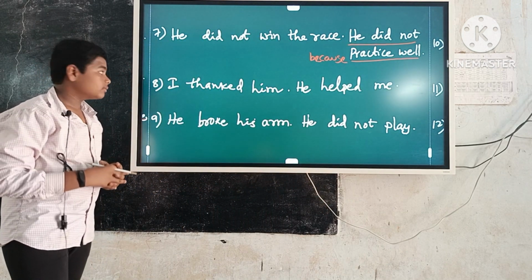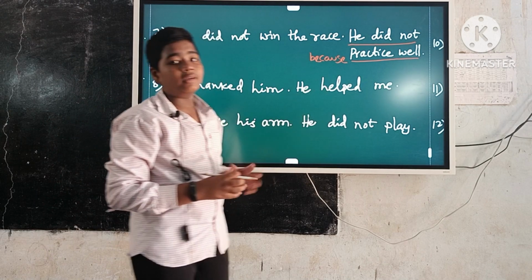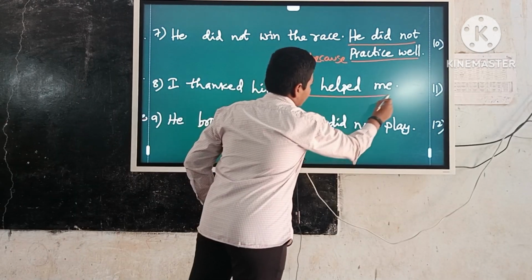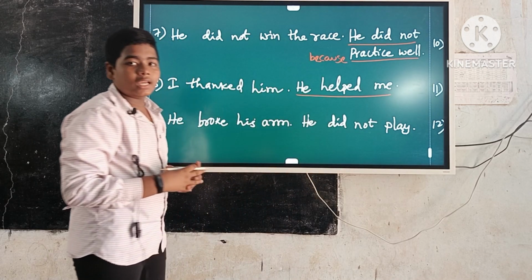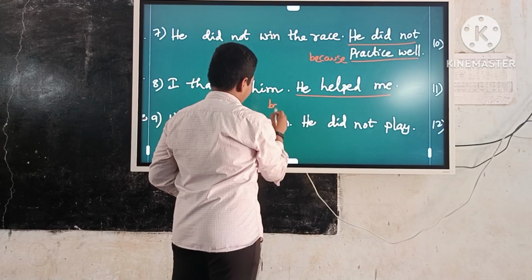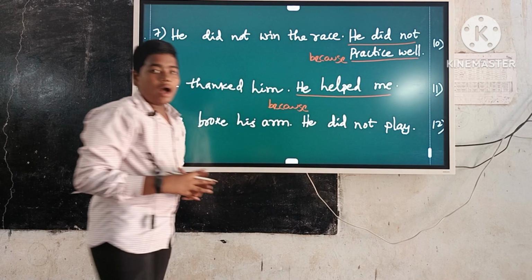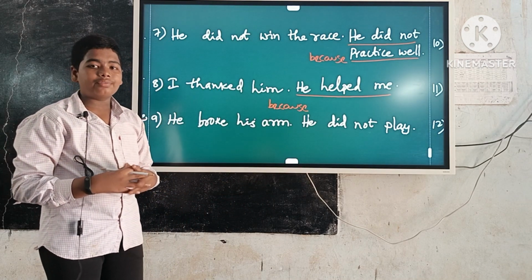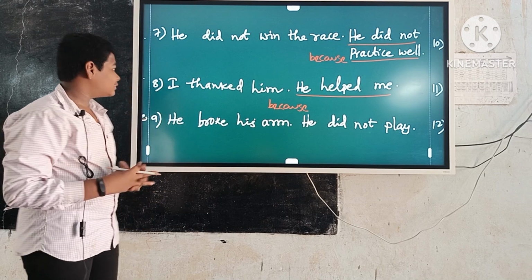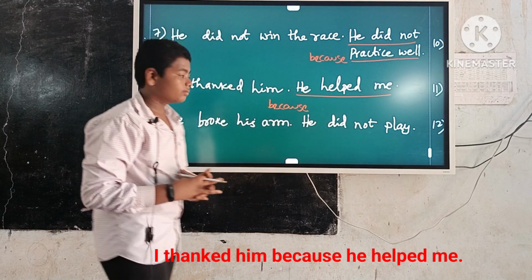Example number 8. I thanked him. He helped me. Here cause sentence is he helped me. Keep the because before the cause sentence. Write the answer in the form of result plus because plus cause. So the answer is I thanked him because he helped me.